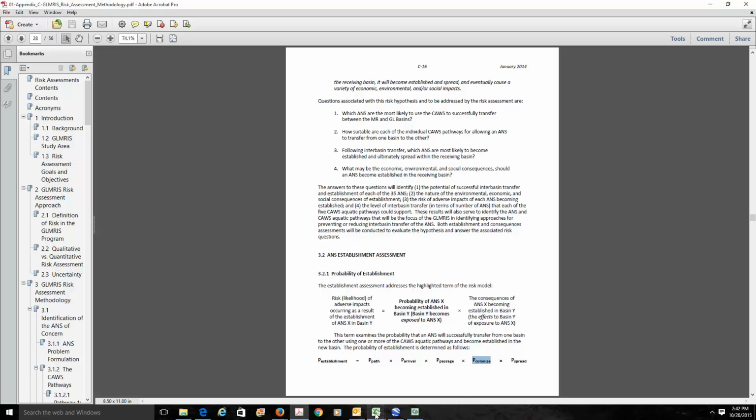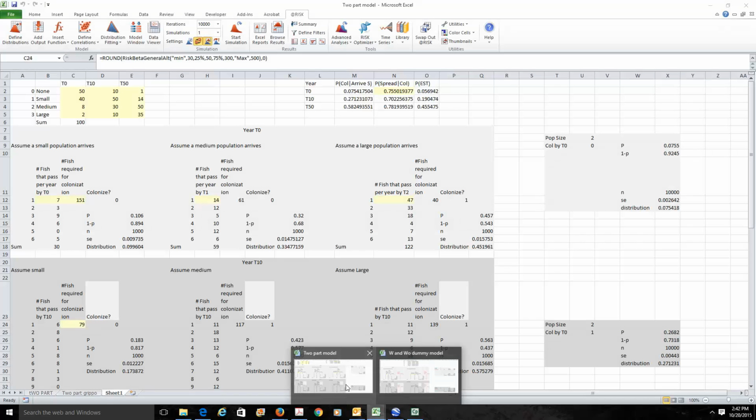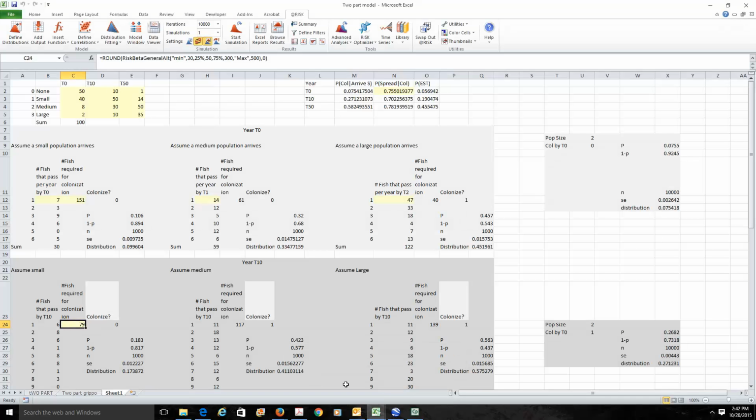So I'm going to show you the model that we are now working with. Don't be frightened by the look of this. We're not going to go into the details, but I'm going to try to lay out the model in this video, and then in subsequent videos I'll explain how it's used.